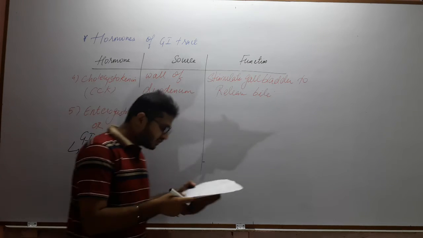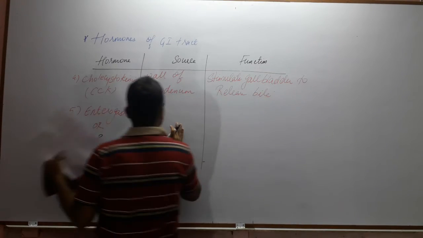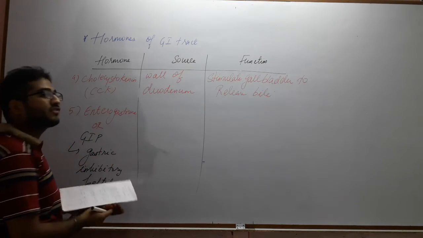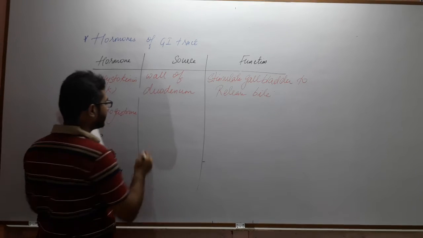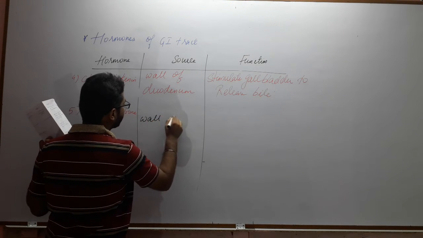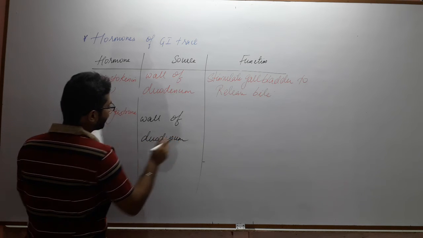Now the source of this hormone is again the wall of the duodenum. I told you that the majority of the hormones of the GI tract are released by the wall of the duodenum, that is, the small intestine part.